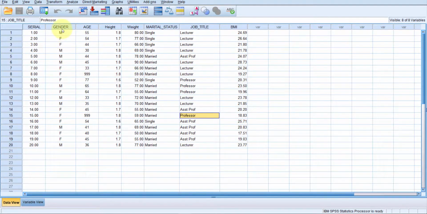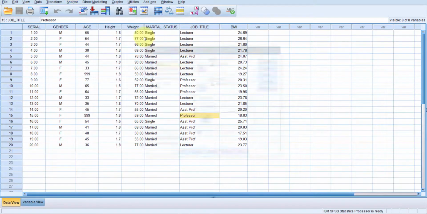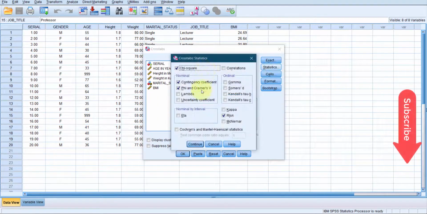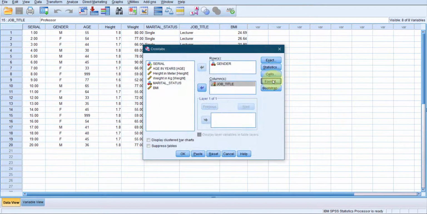For example, if we do a chi-square test between gender and job title, analyze, crosstabs under descriptive statistics. Here we are putting the job title into the columns box, and everything was previously selected because I did not make any changes. So I would just press OK.